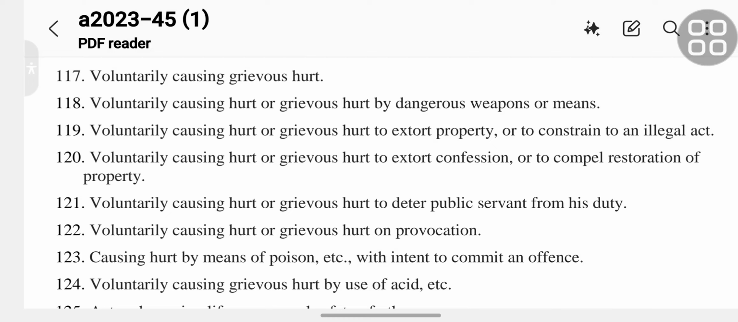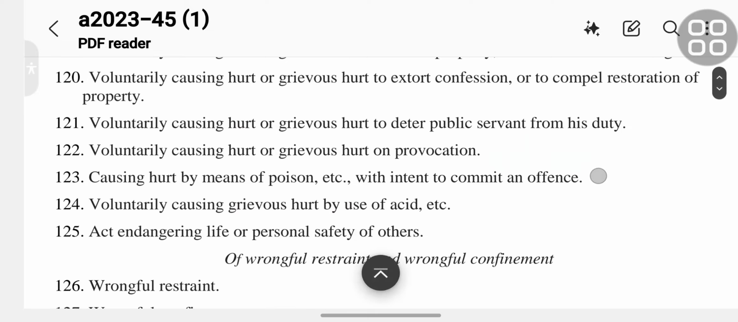119 voluntarily causing hurt or grievous hurt to extort property or to constrain to an illegal act. 120 voluntarily causing hurt or grievous hurt to extort confession or to compel restoration of property.